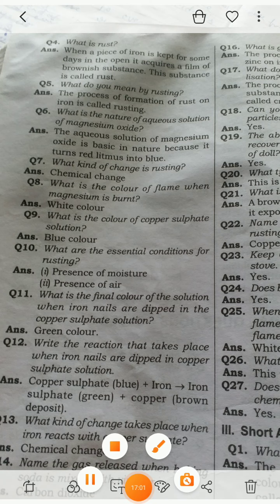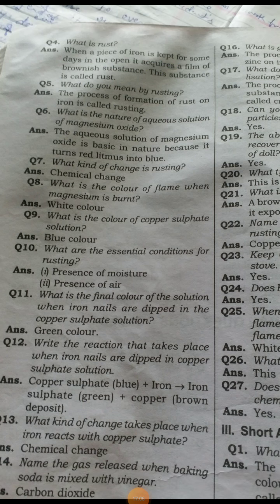Next question: what do you mean by rusting? Again, the same type of question. What is rusting? The process of formation of rust on iron is known as rusting.